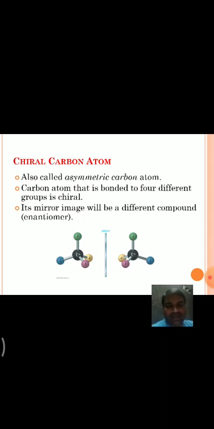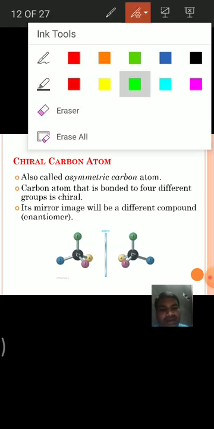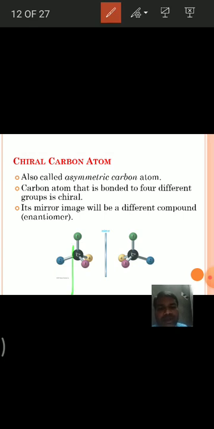When a molecule has a chiral carbon, generally its mirror image will be a different compound and it is non-superimposable on its mirror image. Those are said to be enantiomers. For example, in this figure, this carbon is said to be chiral because it is attached to 4 different groups. 1, 2, 3, 4, 4 different groups are attached to that carbon. That is said to be chiral carbon.